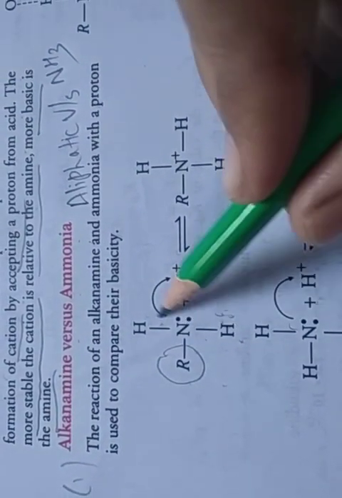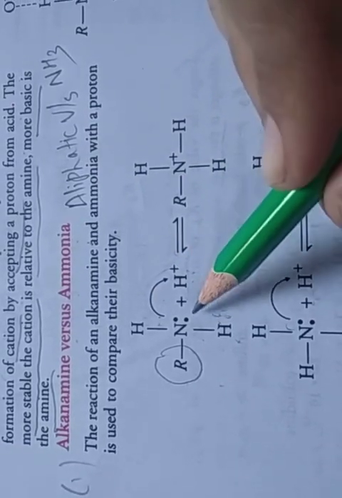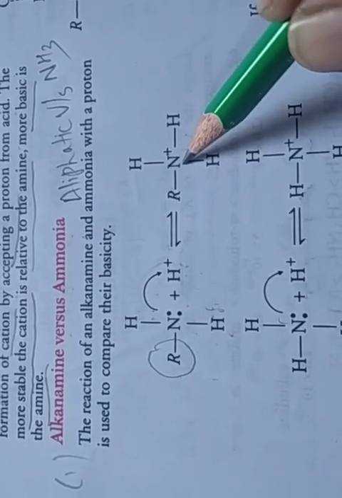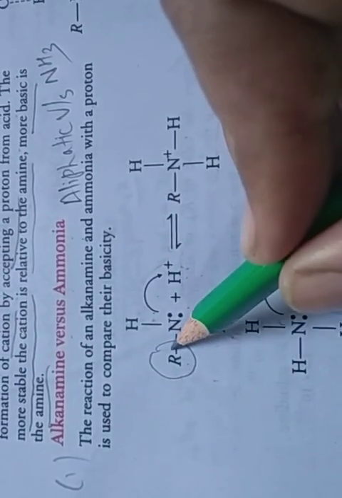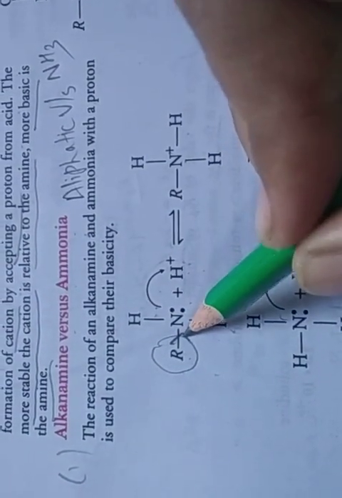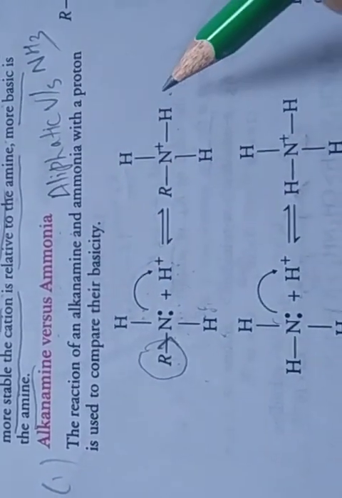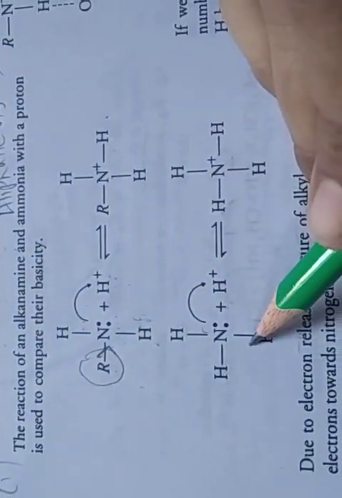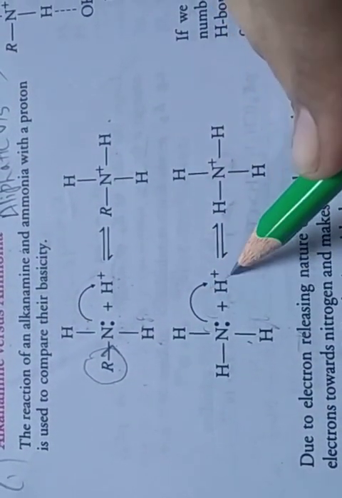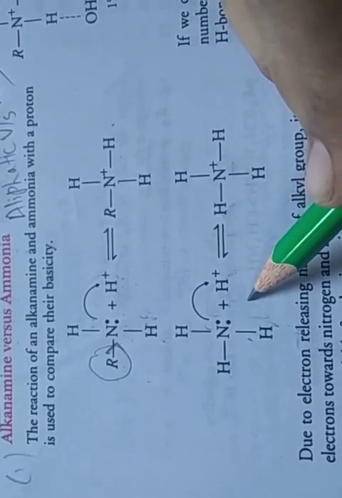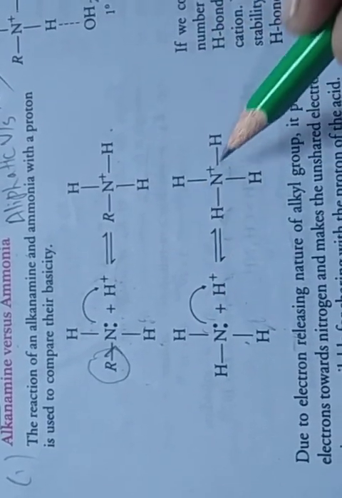So RNH2 reacts with the H plus ion. Here you see the lone pair is given to the H, the H accepts the proton, and a cation is present on the nitrogen. Clear? The reason is that the alkyl group donates its electrons to the nitrogen, so nitrogen easily donates its lone pair to the hydrogen. Same in ammonia. Ammonia's lone pair is given to the hydrogen and the positive charge occurs on the nitrogen.